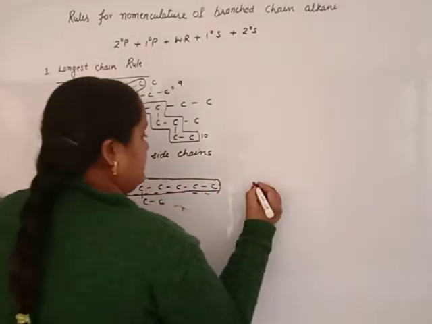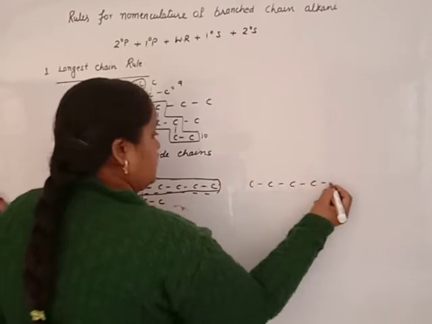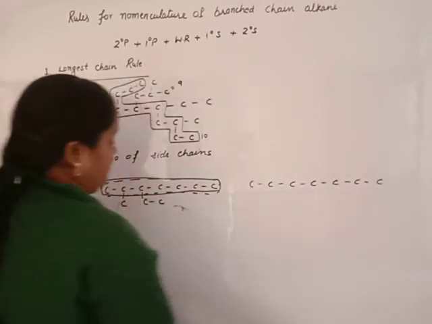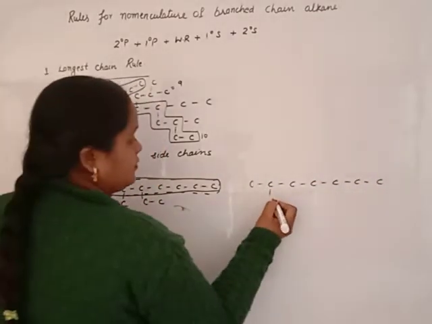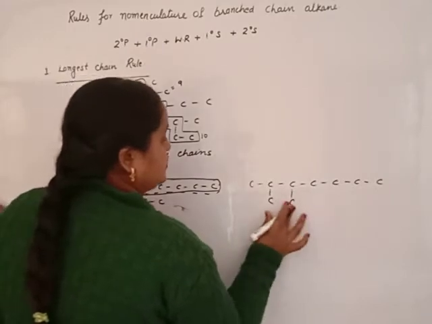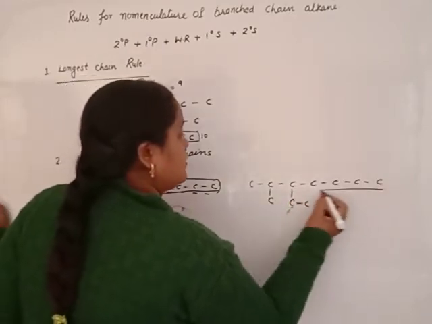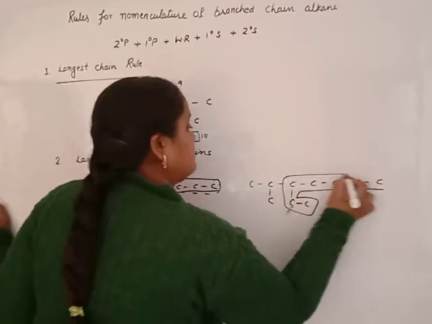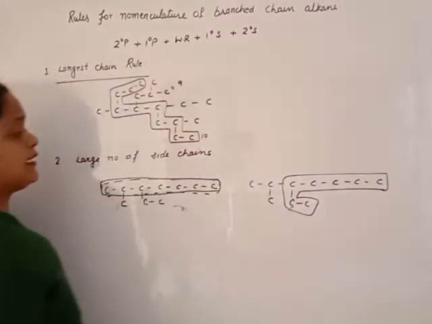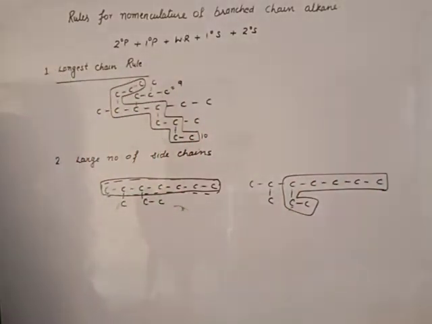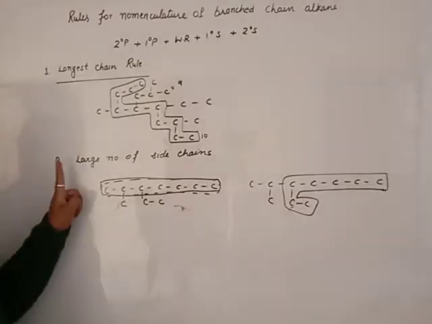Another one, 1, 2, 3, 4, 5, 6, 7. Second carbon consists of 1 carbon. This one has 2 carbon. The second long chain of 7 carbon is this one. Which one is correct? Both are long chains. Which one is correct? Answer.